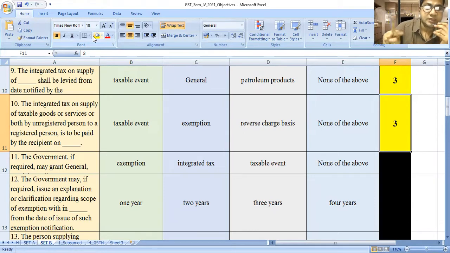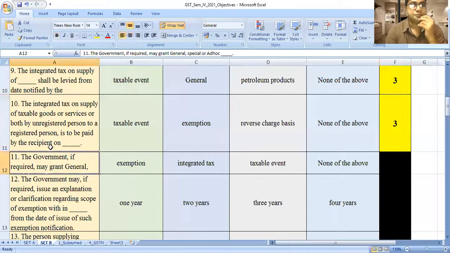Whenever the seller is an unregistered person and he sells the goods to a registered person, that time, the seller is an unregistered person. Therefore, he has no right to pay the taxes. So who has the right? The buyer is a registered person. The registered person is liable to pay the taxes. That is called a reverse charge basis.